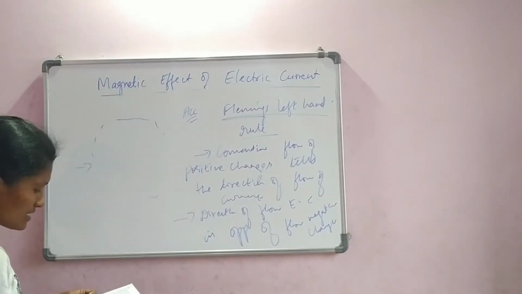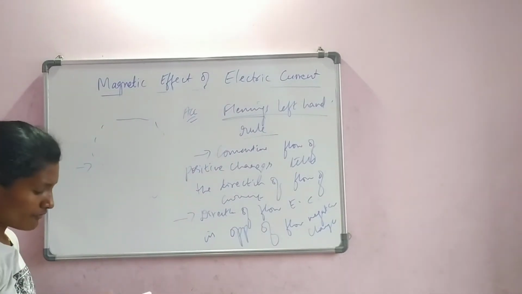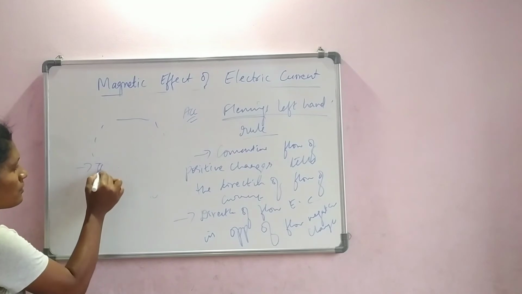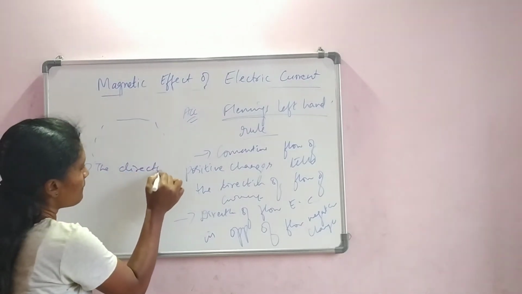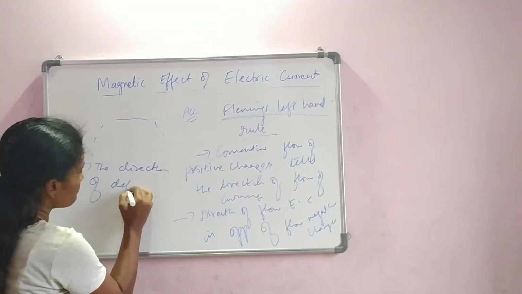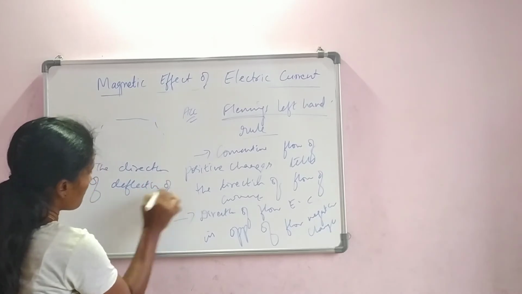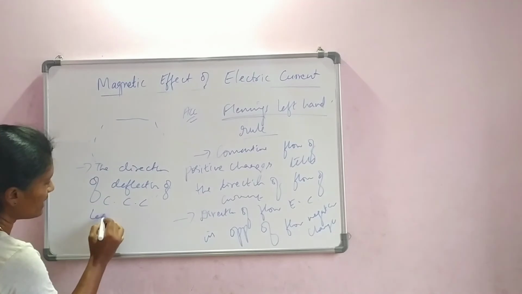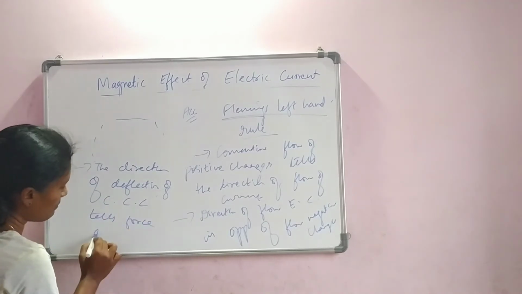The third point is that the direction of deflection of a current carrying conductor tells us the direction of force acting on it.